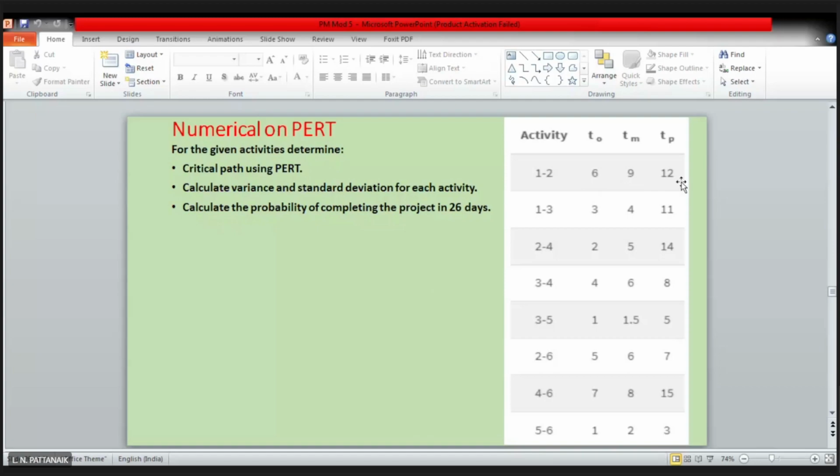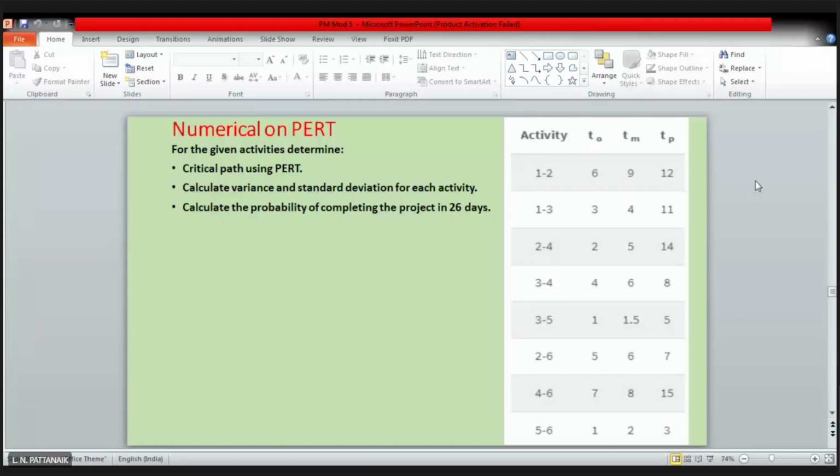So remember it: TO plus 4TM plus TP by 6, because the numerator becomes 6 terms. TO and TP as they are, and you are giving 4 times weightage to the TM. So in total the weightage factor becomes 6, so you have to divide by 6. That way you can have another column which will tell you the TE just by calculating.